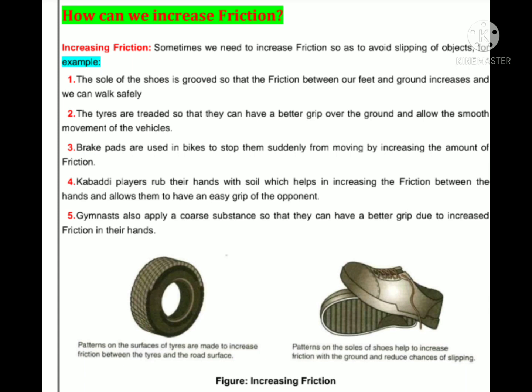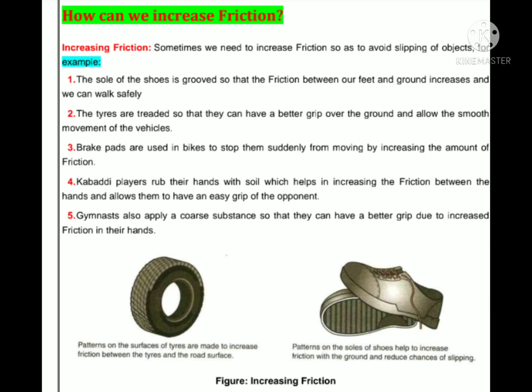Kabaddi players rub their hands with soil, which helps in increasing the friction between the hands and allows them to have an easy grip of the opponent. And fifth example is gymnasts also apply a coarse substance so that they can have a better grip due to increased friction in their hands.